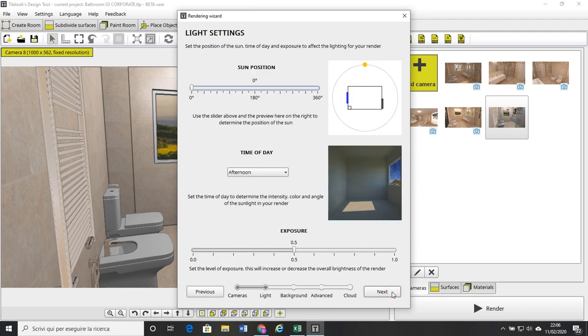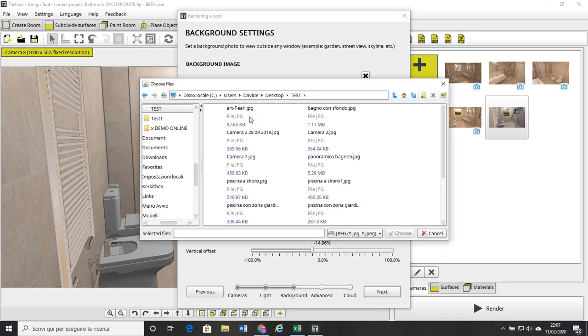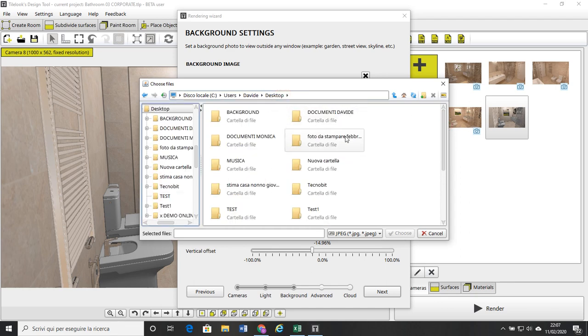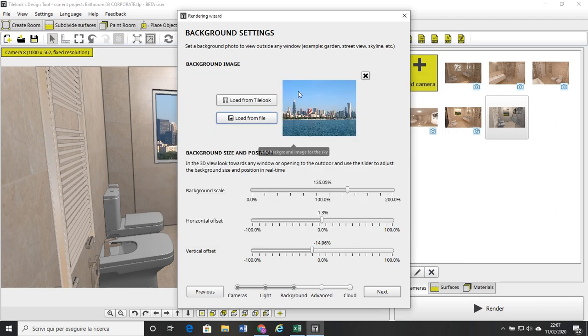Proceeding with next. And from this page, we can load an image from our file, from our processor. So we click here, and I can select an image from my personal desktop. For example, I have here some backgrounds. I select one of these, choose, I get the preview of my background.